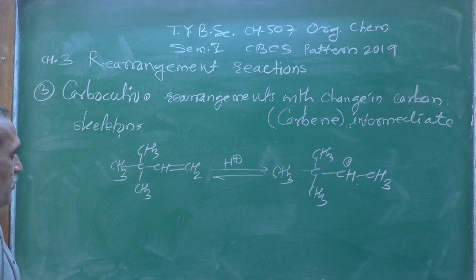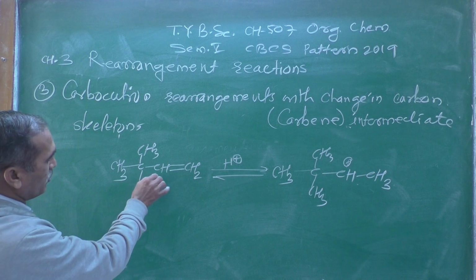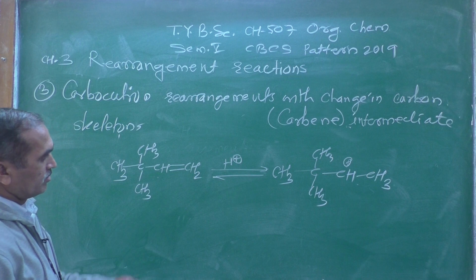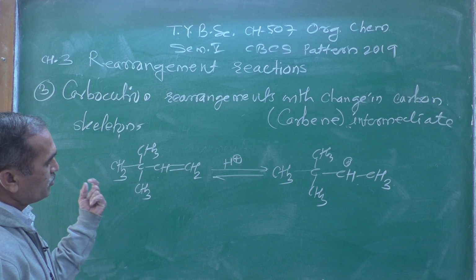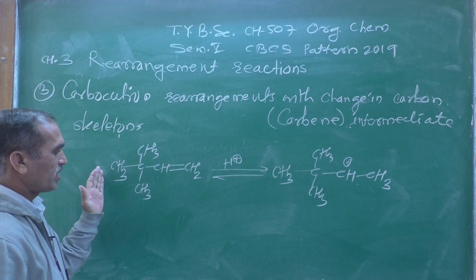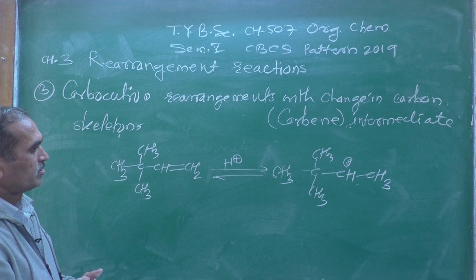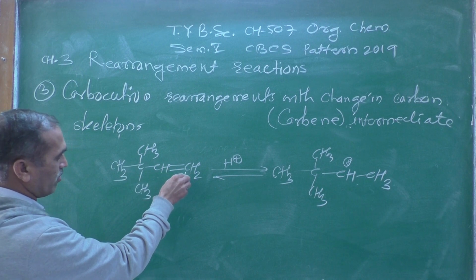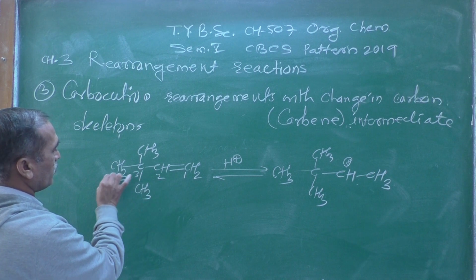Now can you tell me the IUPAC name of this compound? From where should I give the number, from the left hand side or right hand side? I must give the number from the right hand side. That is the right way of numbering it. So 1, 2, 3, 4.